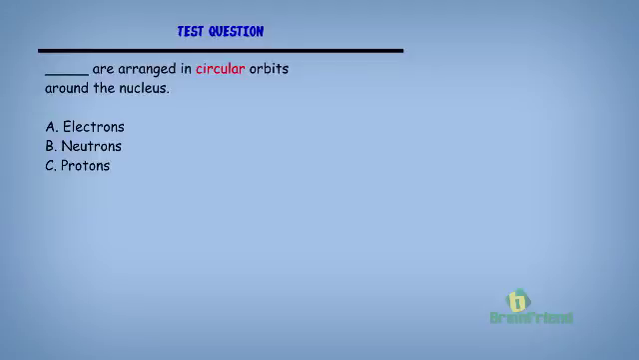Dash are arranged in circular orbits around the nucleus. A. Electrons. B. Neutrons. C. Protons. A is our correct answer. Remember we said that neutrons and protons are located in the nucleus of the atom, while the electrons revolve around the nucleus of the atom.